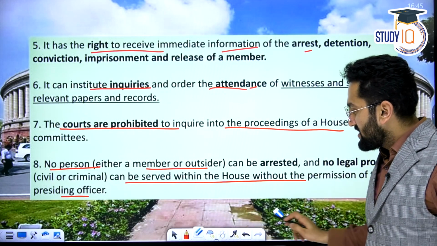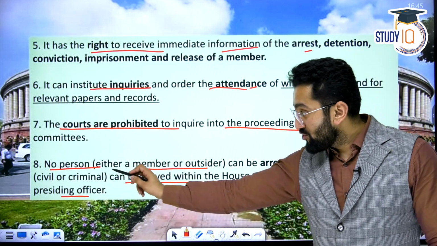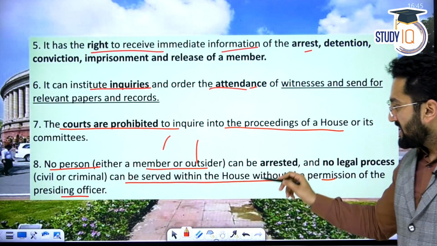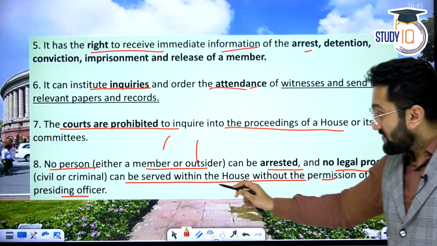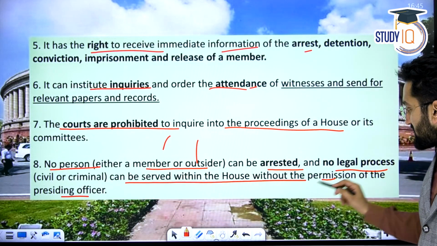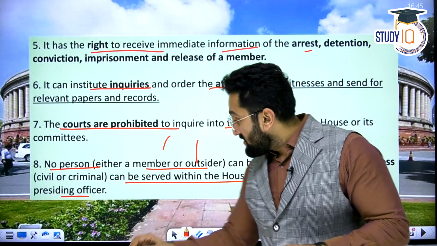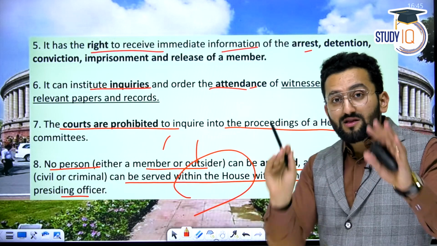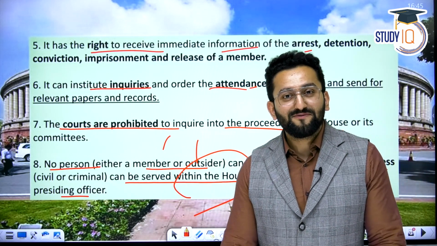No arrest, nothing can happen without the permission of the presiding officer. So no person, either a member or outsider, can be arrested. No legal process, civil or criminal, can be served within the house without the permission of the presiding officer. Please remember, I am saying civil or criminal within the house. When you are outside the house, anything can happen, my friend.